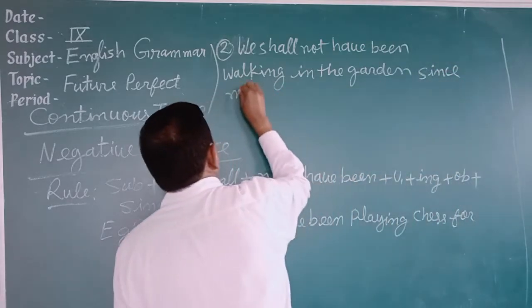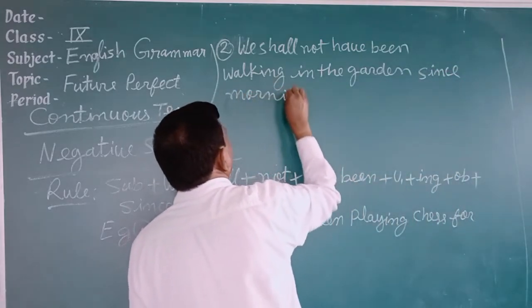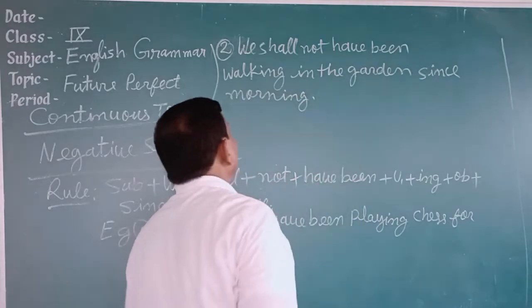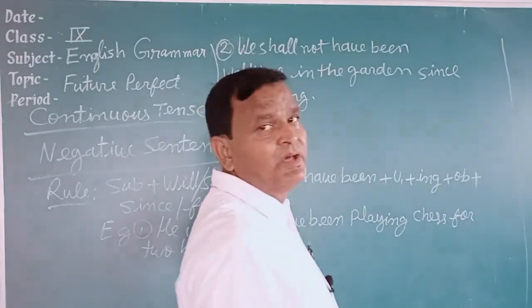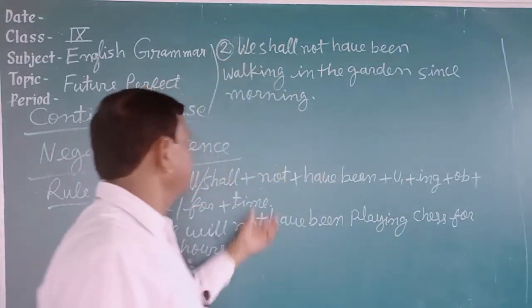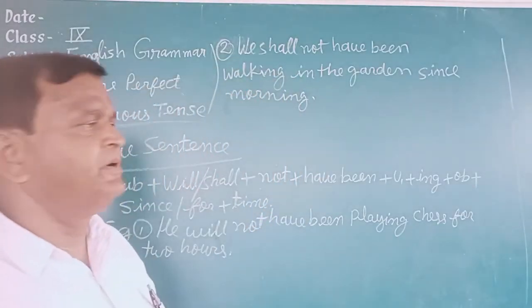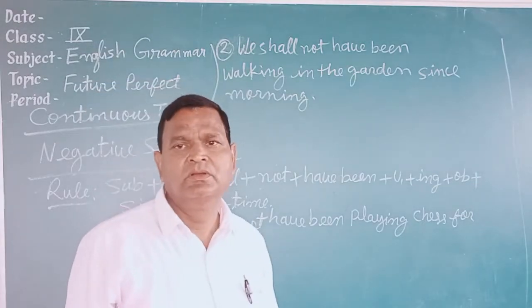We shall not have been walking in the garden since morning. These two sentences are negative sentences of future perfect continuous tense.